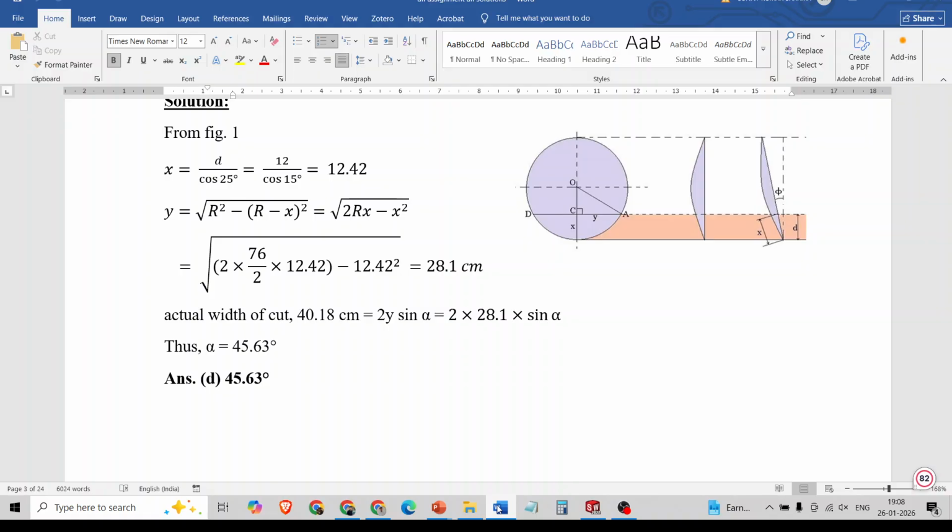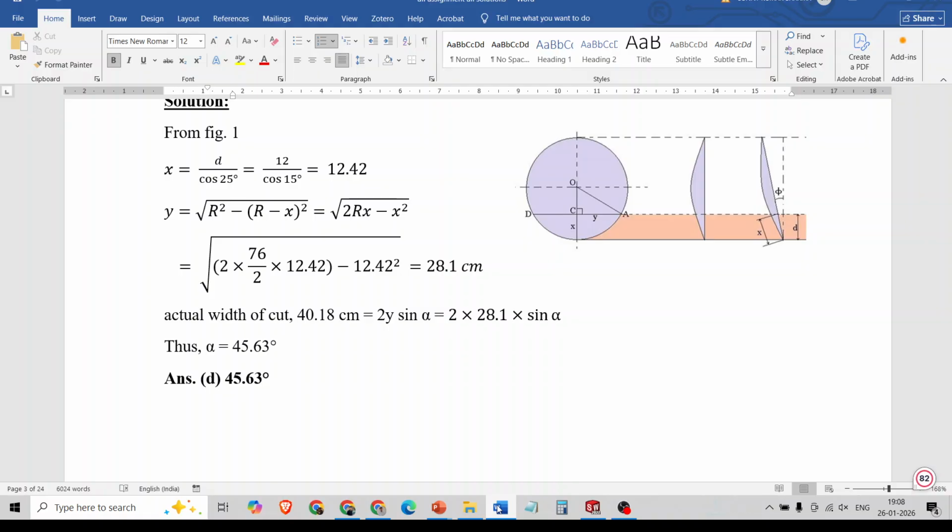76 centimeter is the diameter. It should be very less than 76 centimeter. 76 centimeter is this length. So this chord length will be approx suppose 70. So this should come approx 30. Approx 30 it should come. 789 is a very weird answer.